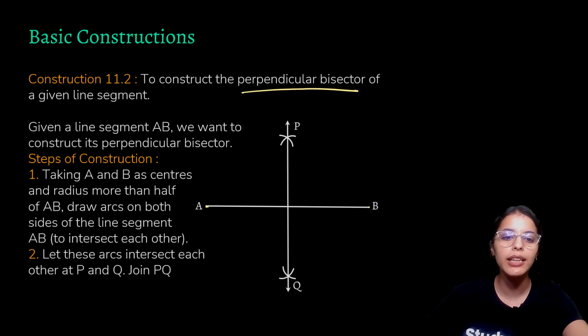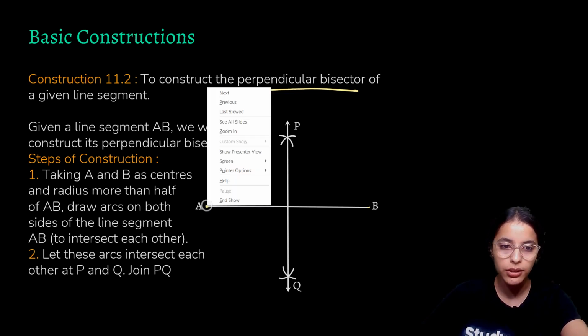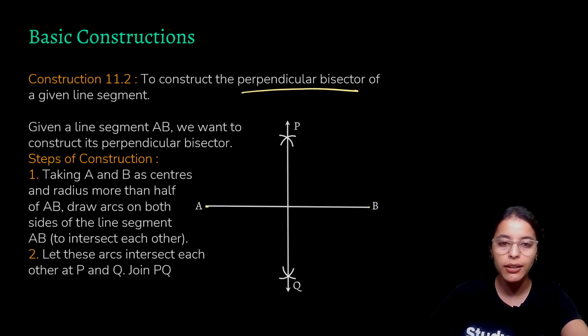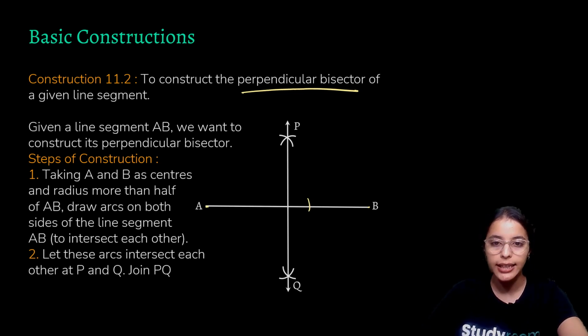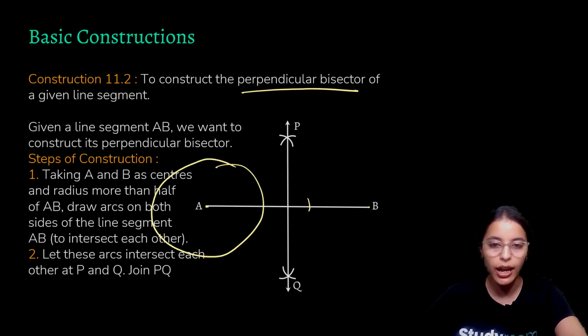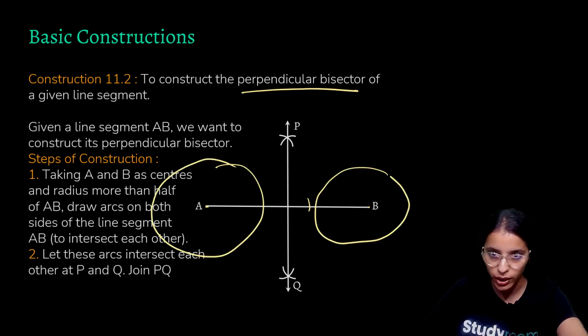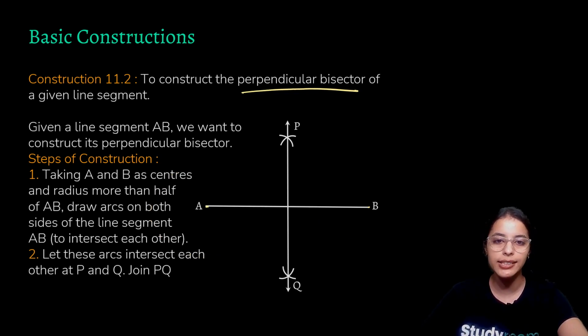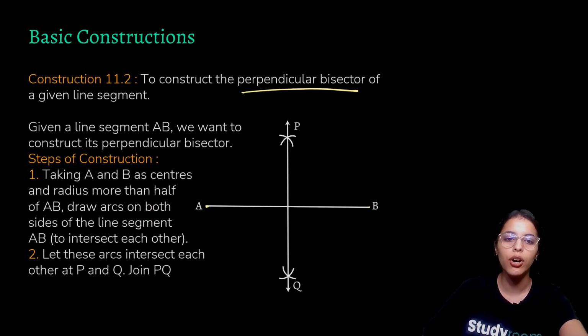Also, you should remember why we have opened the compass from A as more than half. Because if it would have been less than half, then these two arcs would never have intersected, because the circle would have been completed over here and this circle would have been completed over here. So they would never have touched and we would never have intersected. So we would not have got the point. So it is important to open your compass from here till here.